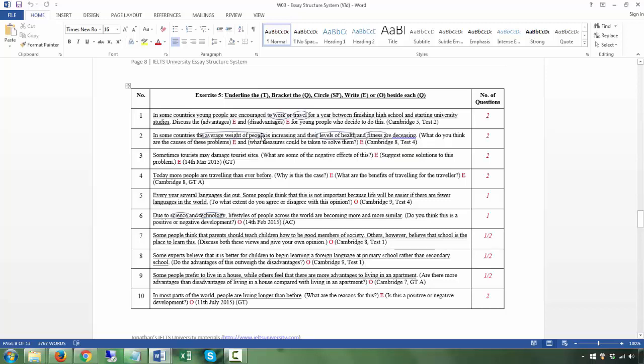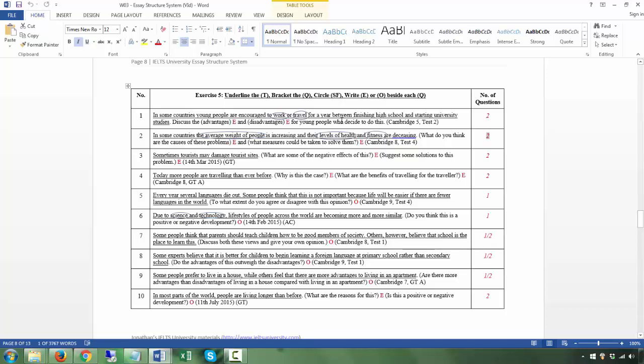In some countries, the average weight of people is increasing and their levels of health and fitness are decreasing. So that will be the T. For the Q, what do you think are the causes of these problems and what measures could be taken to solve them? All right, so basically you have 2 questions, and in terms of the questions, are they E or O? Both of them are expository. There's no position to be taken.